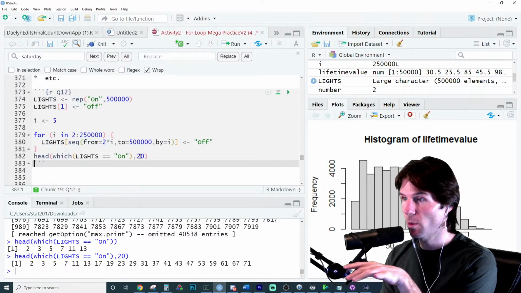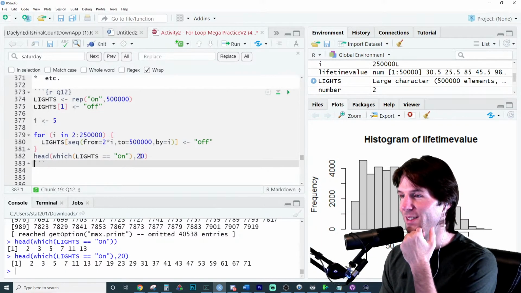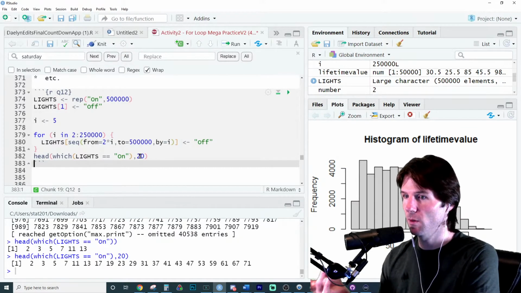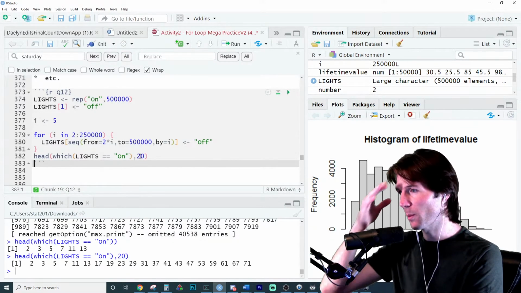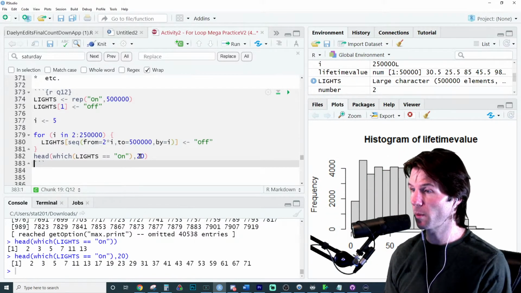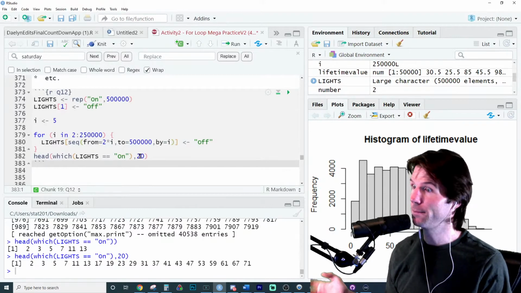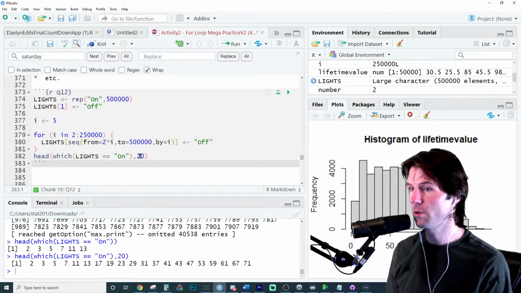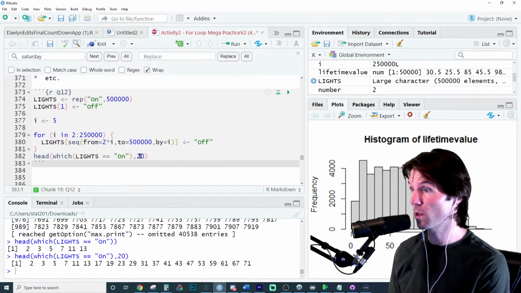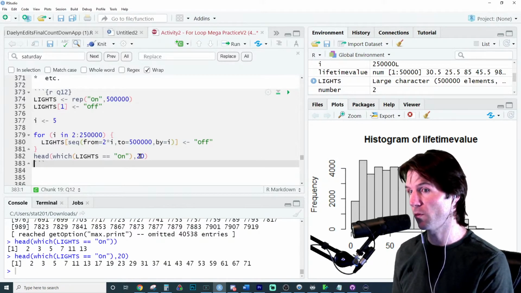These are numbers that are not divisible by any other numbers, because they were lights that didn't get turned off. They weren't divisible by 2 or 3 or 4. Like 2, even though it's divisible by itself, it has no other things it's divisible by. So 2 is only divisible by itself and 1, which everything is. 3 is only divisible by itself, 5, 7, 11, because we would have turned off the light if it was divisible by 3 or 4 or 5.